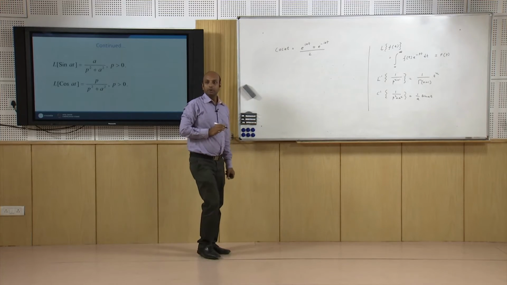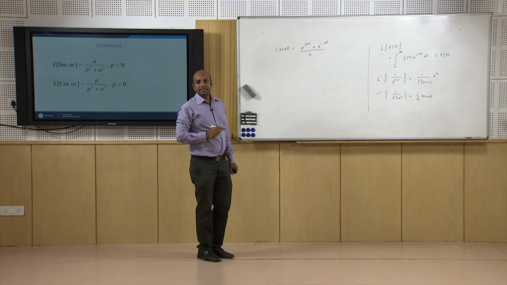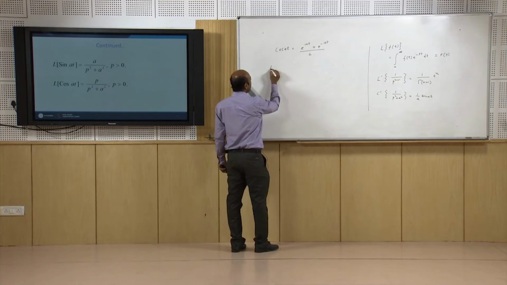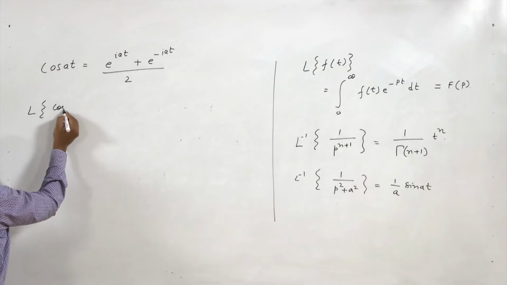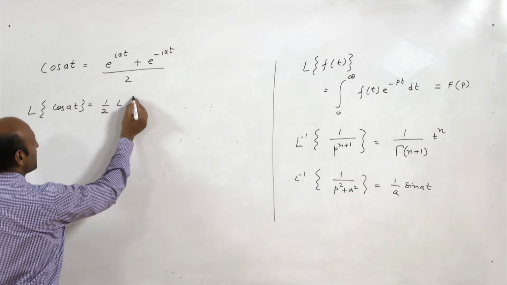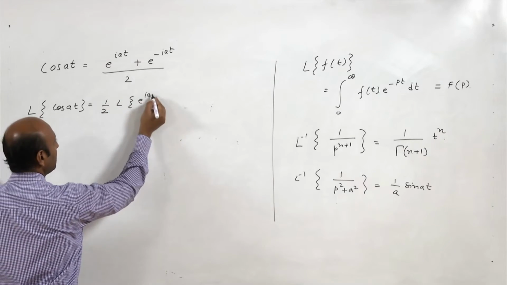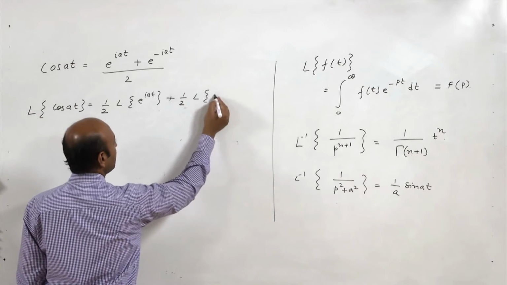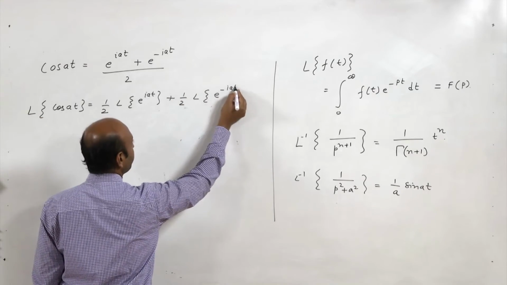This we already know. So to find Laplace transform of cos at, again we will apply linearity property of Laplace transform. Laplace of cos at will be nothing but 1 upon 2 Laplace transform of e raised to the power iota at, plus 1 by 2 Laplace transform of e raised to the power minus iota at.